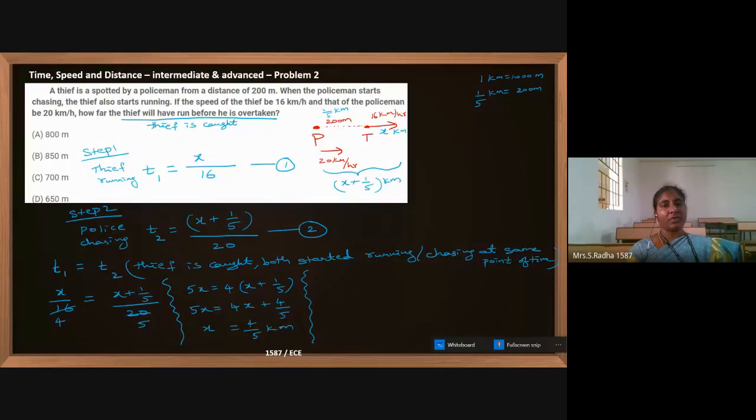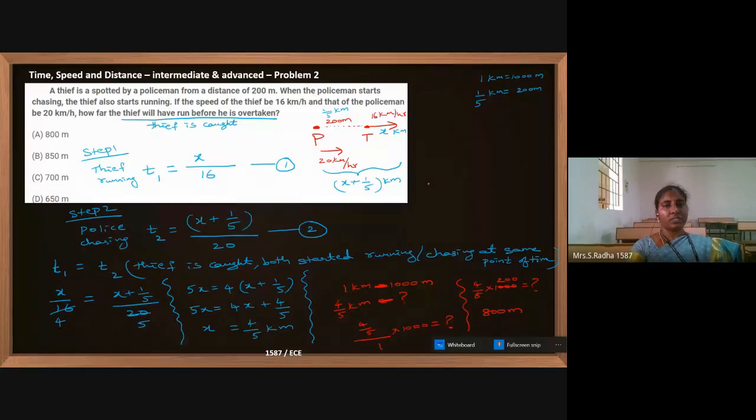It is 4 by 5 kilometer, but the answers are in meters. So we know that 1 kilometer equals 1000 meters. Now what is 4 by 5 kilometer? To find the question mark value, 4 by 5 divided by 1 into 1000, which is 4 by 5 into 1000. 5 ones are 5, 200s. 4 into 200 is 800 meters.